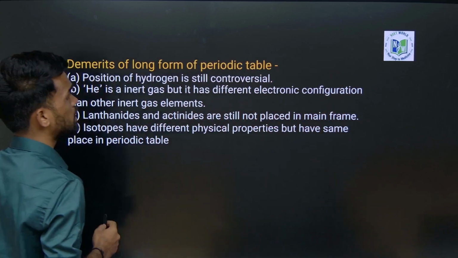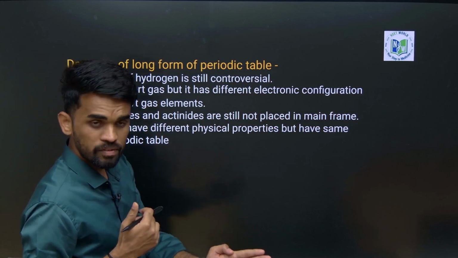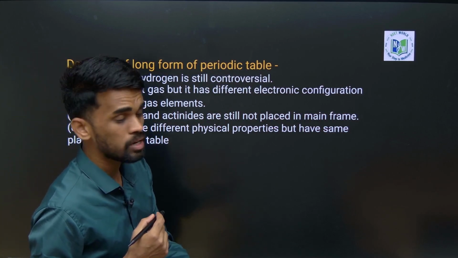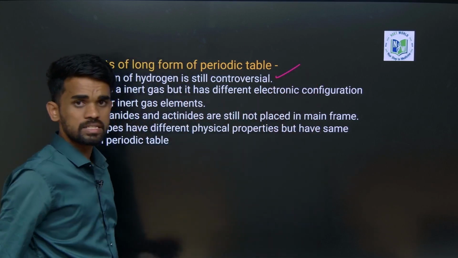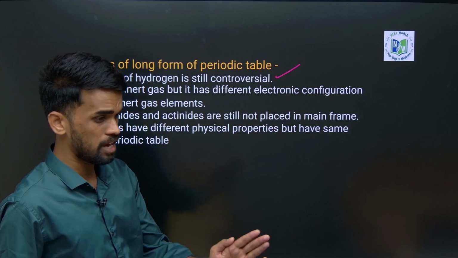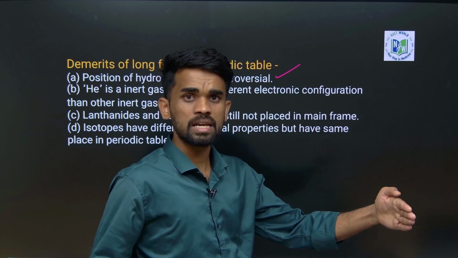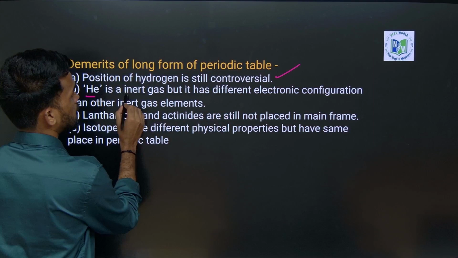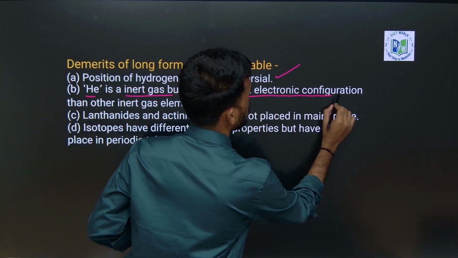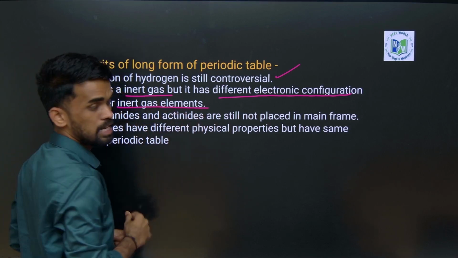Then next, what are the demerits? See, even for Mendeleev's and even now the modern periodic table we have, the position of hydrogen is still controversial. It is still not satisfied because it has resemblance with alkali metals as well as halogens. Helium is an inert gas, but it has a different electronic configuration when we compare it with the other inert gas elements.